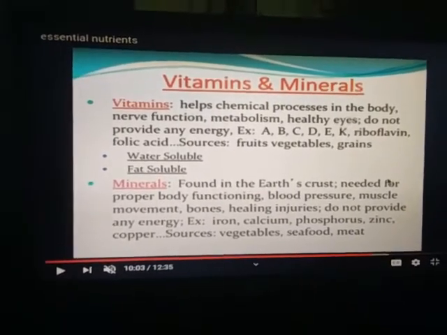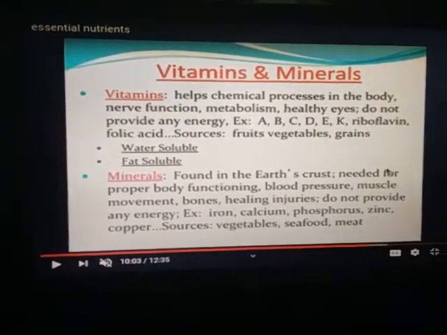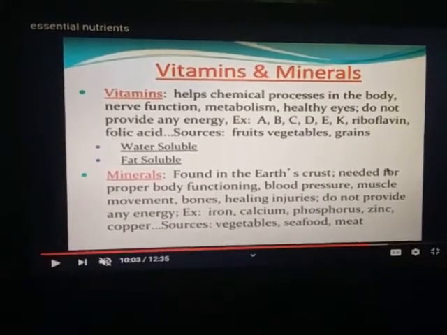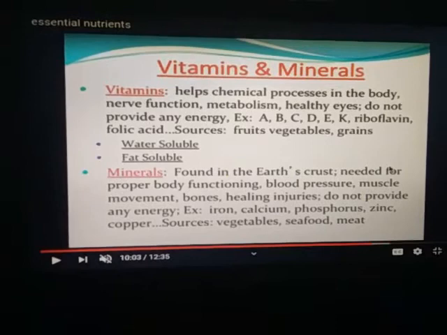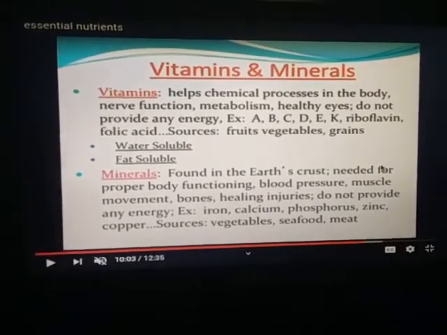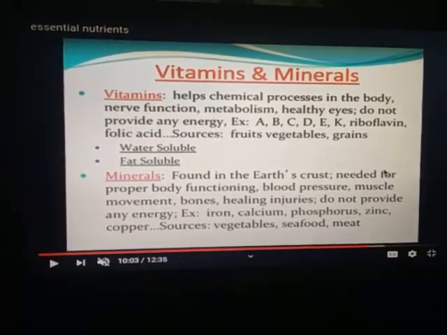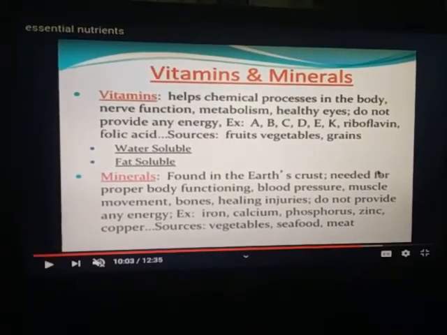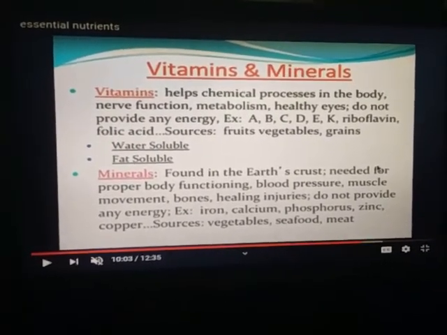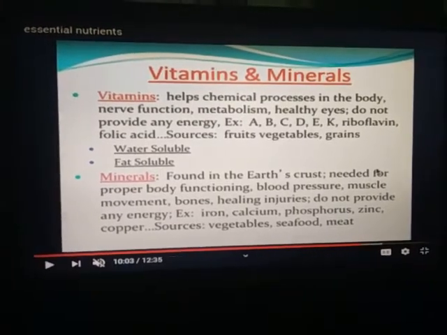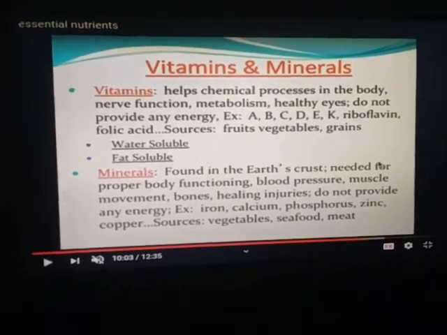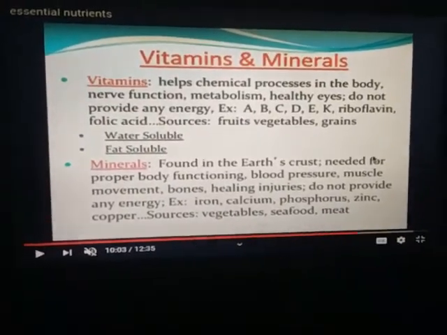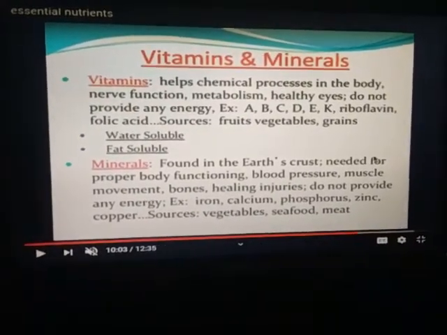First are vitamins and minerals. Vitamins help chemical processes in our body, nerve function, metabolism, and healthy eyes. They do not provide any energy. Examples: A, B, C, D, E, K are essential vitamins to our body. Some sources of vitamins are fruits, vegetables, grains, etc.